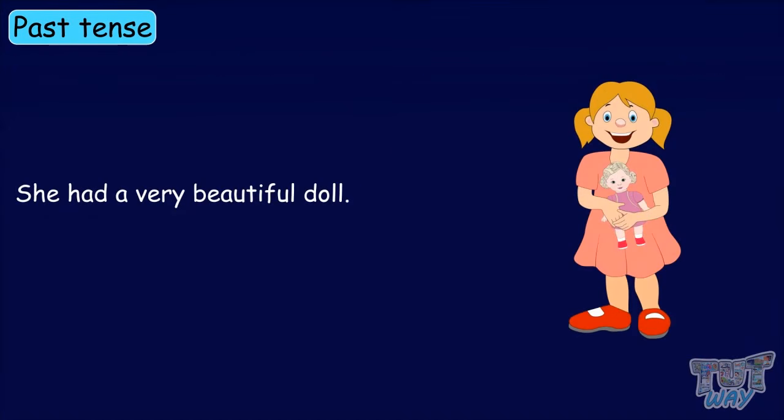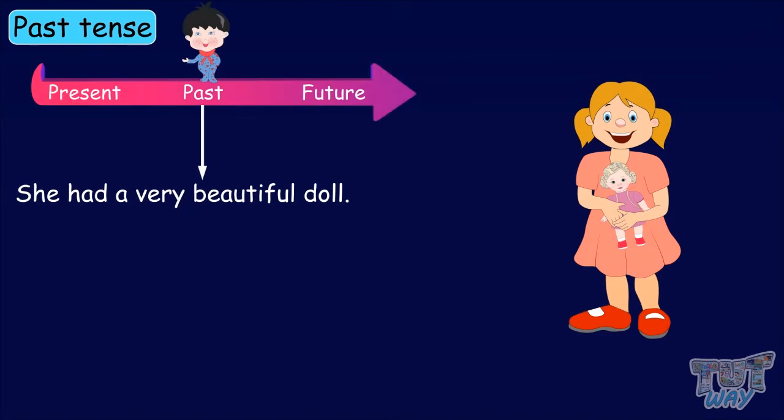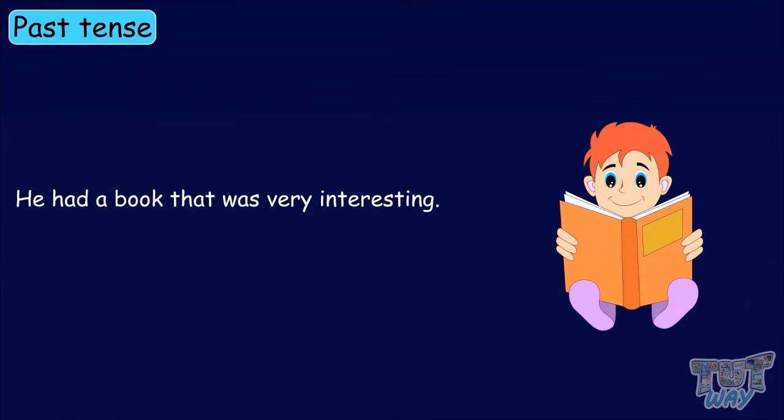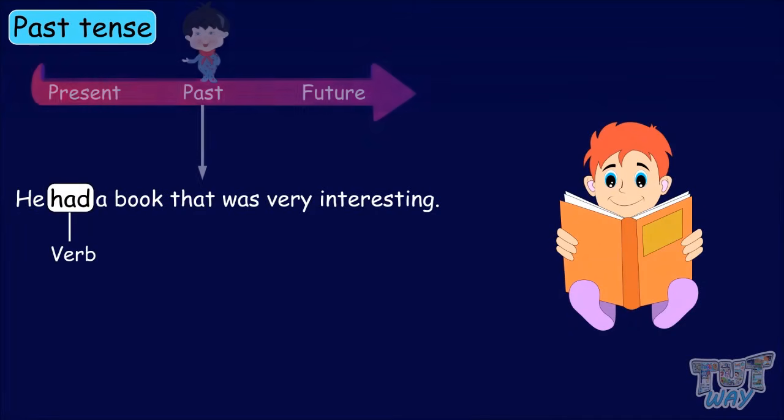She had a very beautiful doll. Here, according to the sentence, the girl no longer has a beautiful doll since we are talking about the past. Here, the verb had makes it past tense. He had a book that was very interesting. Here too, the verb had makes it past tense. And according to the sentence, the boy no longer has that interesting book.